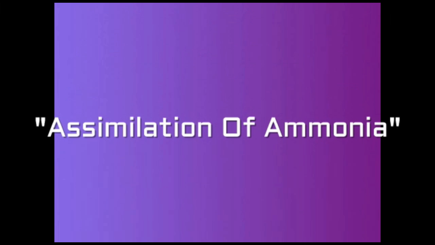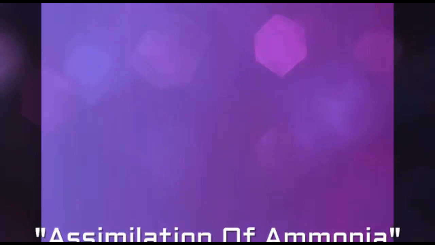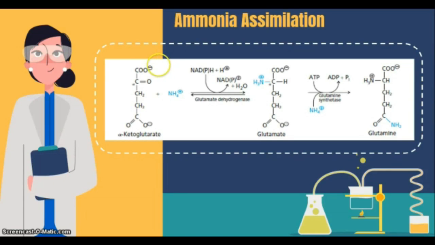Okay, I will explain about the assimilation of ammonia. Ammonia is assimilated into a large number of low molecular weight metabolites, often via the amino acids glutamate and glutamine. The reductive amination of alpha-ketoglutarate to glutamate by glutamate dehydrogenase is one highly efficient route for the incorporation of ammonia into the central pathways of amino acid metabolism. The glutamate dehydrogenases of some species are specific for NADH, while others are specific for NADPH.